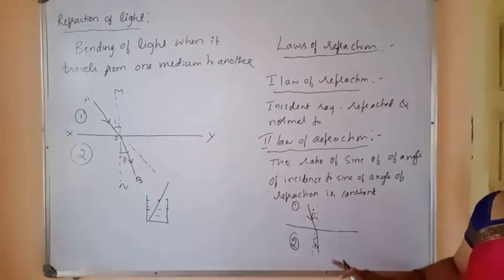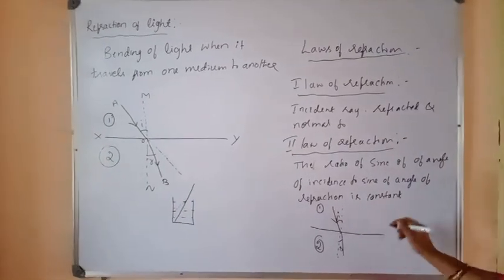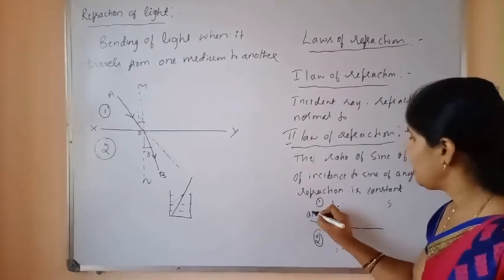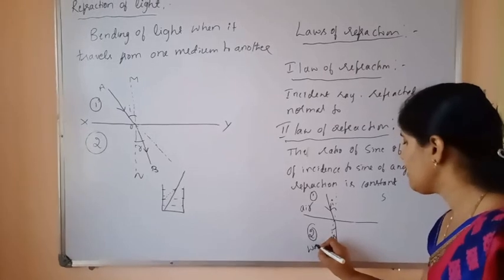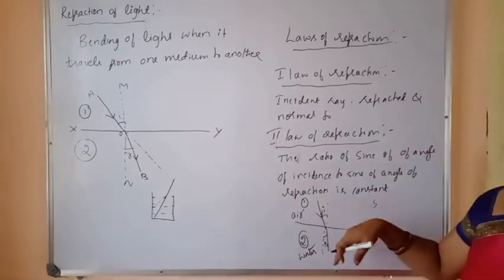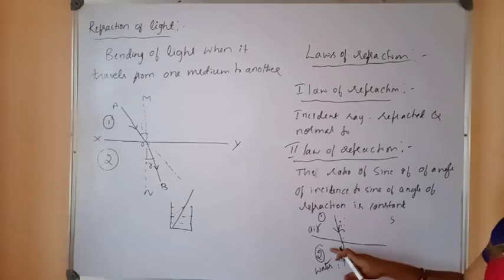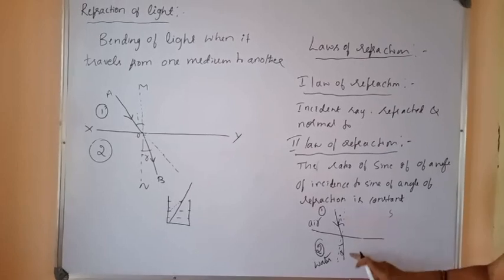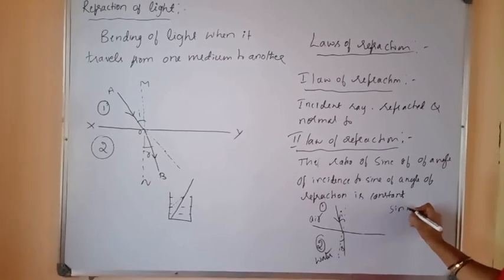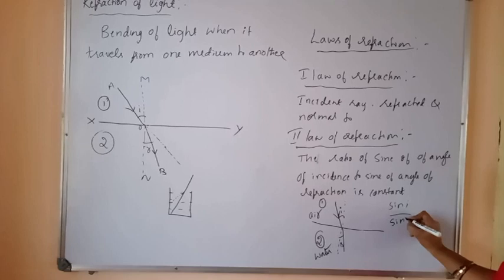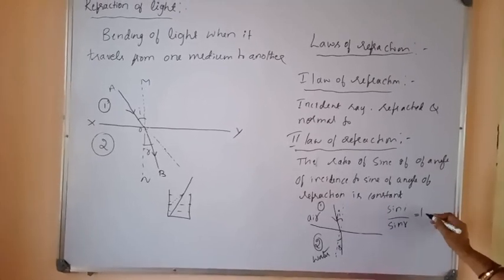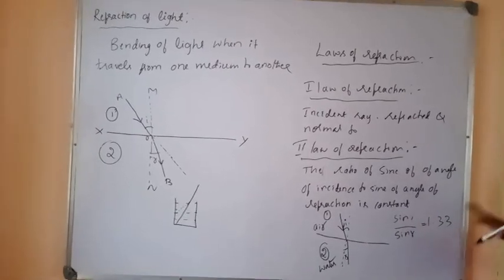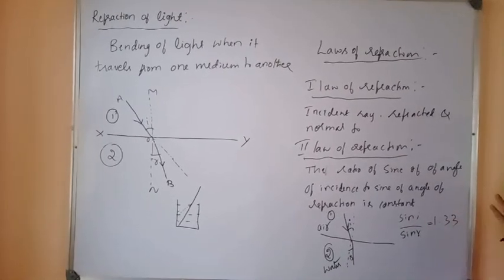By measuring this angle of incidence and angle of refraction for this medium, for example, let us assume medium 1 as air and medium 2 as water. Any other medium, okay? So we will measure these values I and R. We will calculate sine I by sine R. We will get some constant value, so assume that as 1.33.